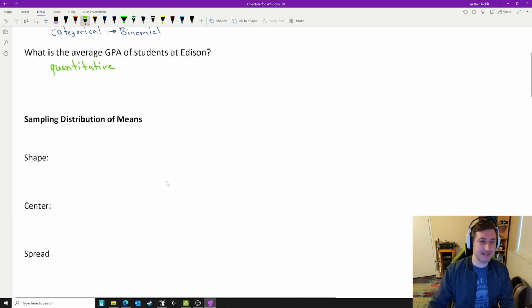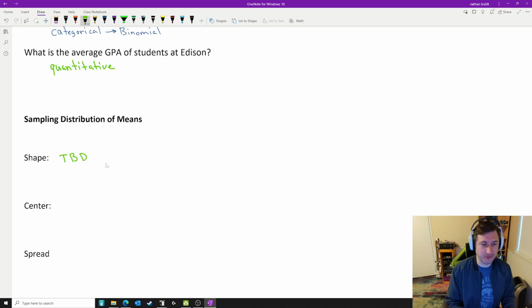All right, so let's take a look at our three S's here: shape, center, and spread. What will these look like if we take a sampling distribution? Remember, a sampling distribution is where each dot represents a sample. The shape, to be determined. Stay tuned, we'll get there. You're actually going to investigate the shape for us here in a minute.